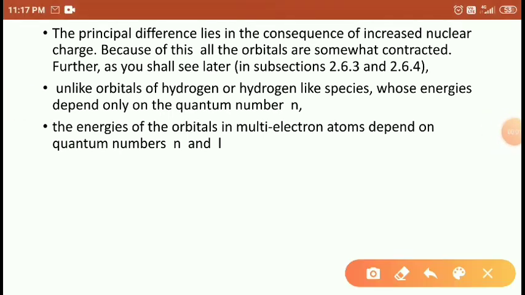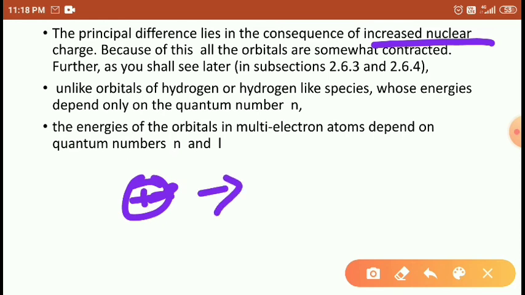The most important difference lies in the increased nuclear charge, because all the orbitals are somewhat contracted. As the nuclear charge increases, the electrons are closer to the nucleus. Due to the increased nuclear charge, the nuclear attraction between the electrons and the nucleus increases. If nuclear attraction increases, the electrons are closer to the nucleus, and the probability of electrons is around the nucleus only. Right, students?